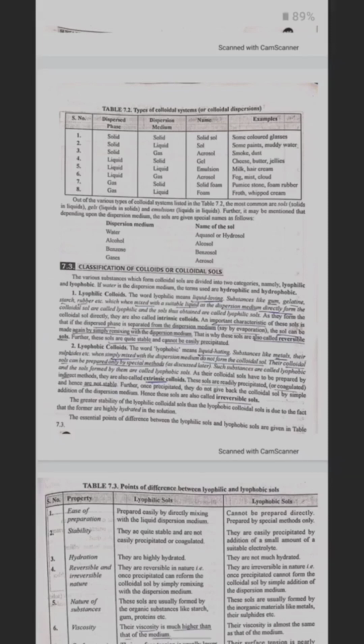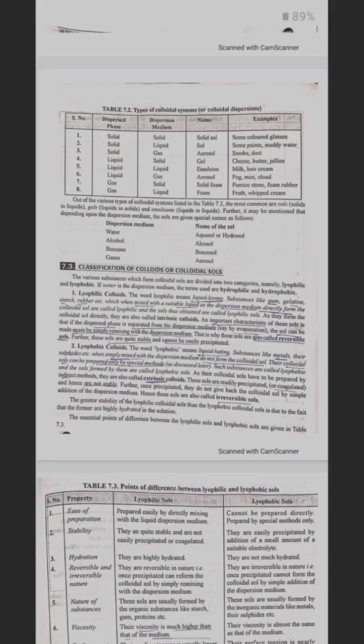Liquid in liquid form, emulsions, for example, milk, hair cream. Liquid in gas form, aerosol, for example, fog, mist, cloud. Gas in solid form, pumice stone, foam rubber. Gas in liquid form, froth or whipped cream.